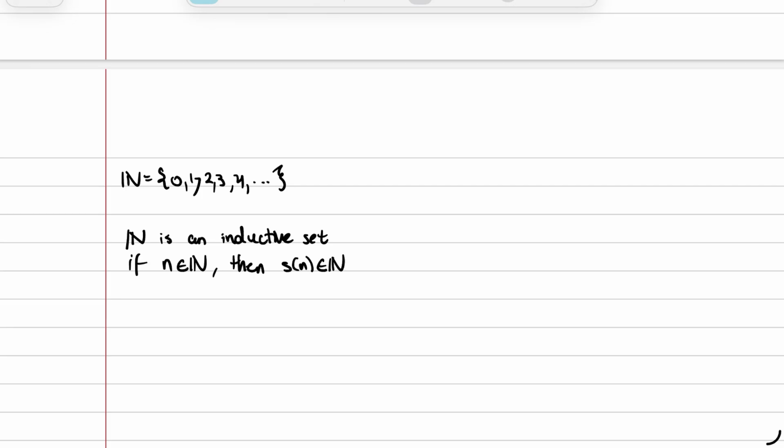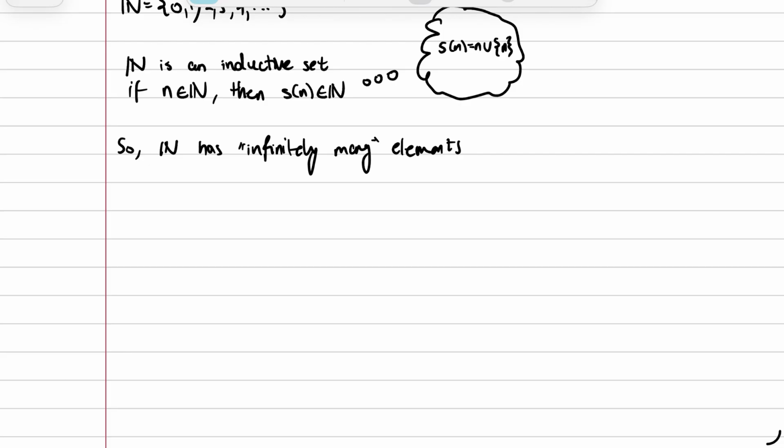That is, if n is a natural number, then the successor of n is a natural number. Just think of the successor as 1 plus that number. Using von Neumann ordinals, it may be thought of as follows, but you don't need to worry about that for this video. This is just a more formal way of putting it. Essentially, there is no finite amount of elements in the natural numbers. There is no largest number because the successor of any natural number is also a natural number. That's what makes it infinitely large.